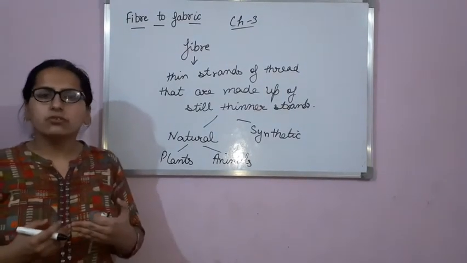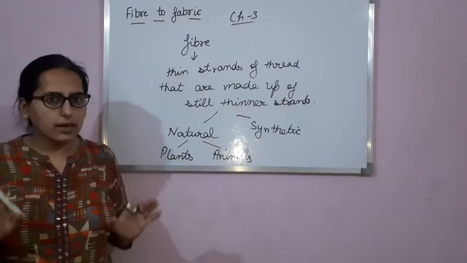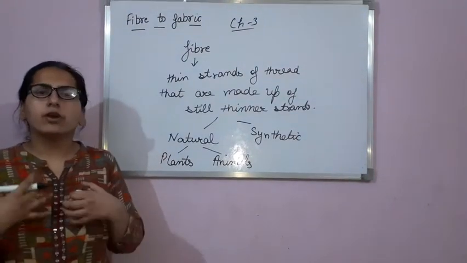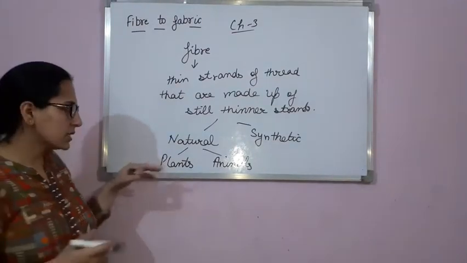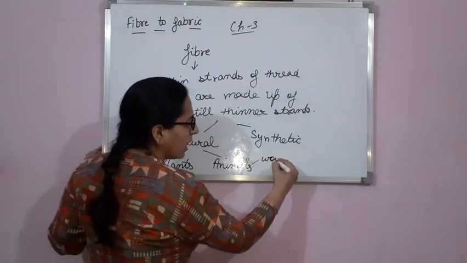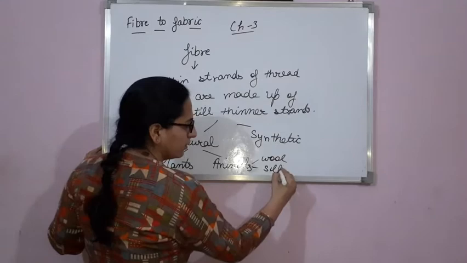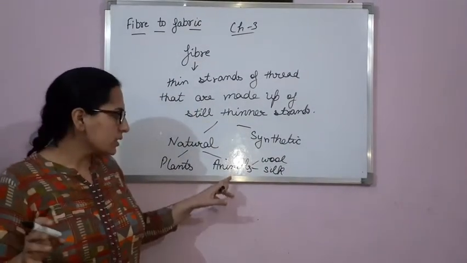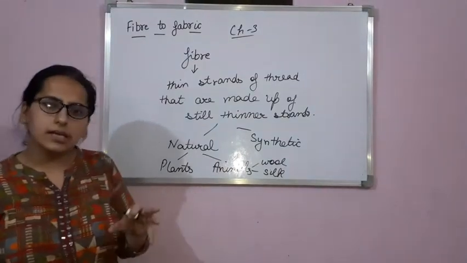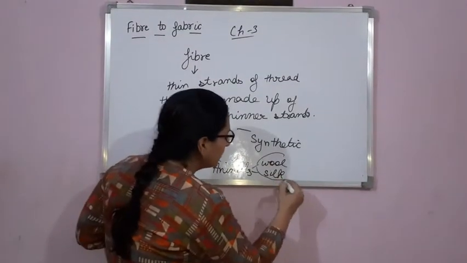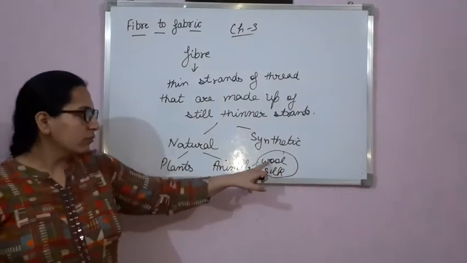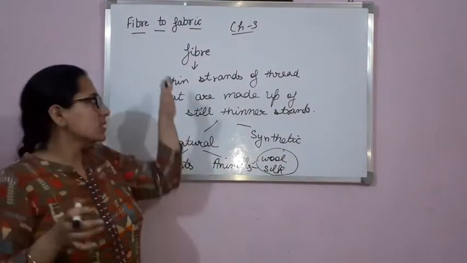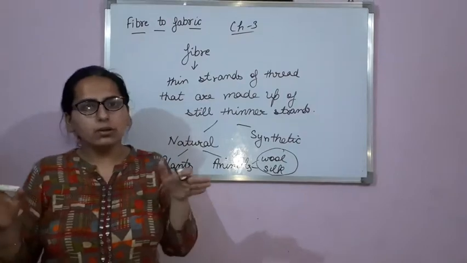About cotton and jute you had done in class 6th. Okay. Now natural fibers that we obtain from animals is wool and silk. And regarding these two, wool and silk, we will discuss in this chapter, that is fiber to fabric.